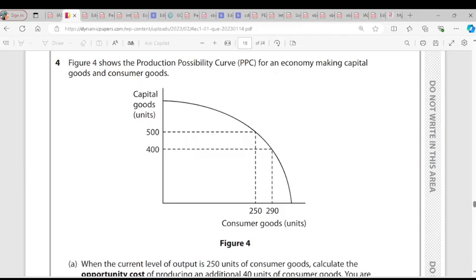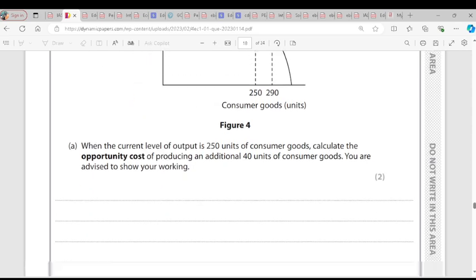So the additional 40 units makes it 290 of consumer goods, meaning that we won't be able to produce 500 capital goods anymore. So 500 capital goods will reduce to 400 capital goods. 500 minus 400 will be 100. So the opportunity cost here is the 100 units of capital goods that will not be produced because an additional 40 units of consumer goods have been produced. Is it clear, please?